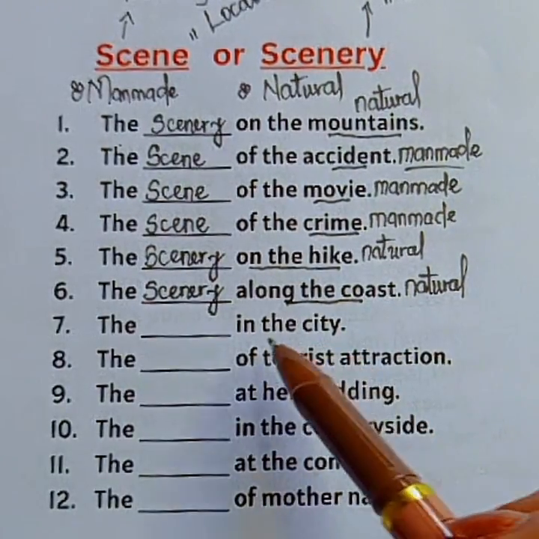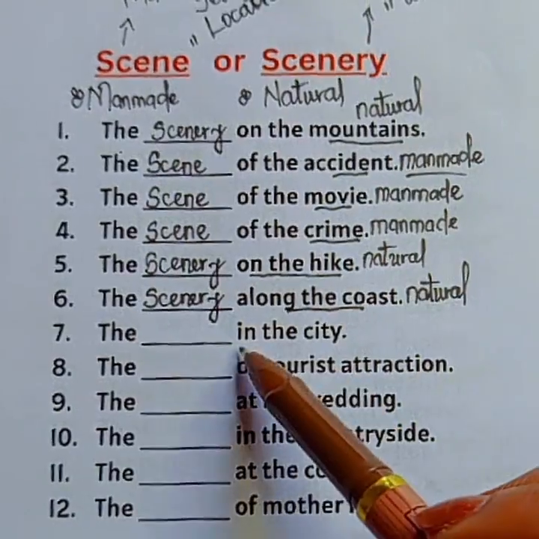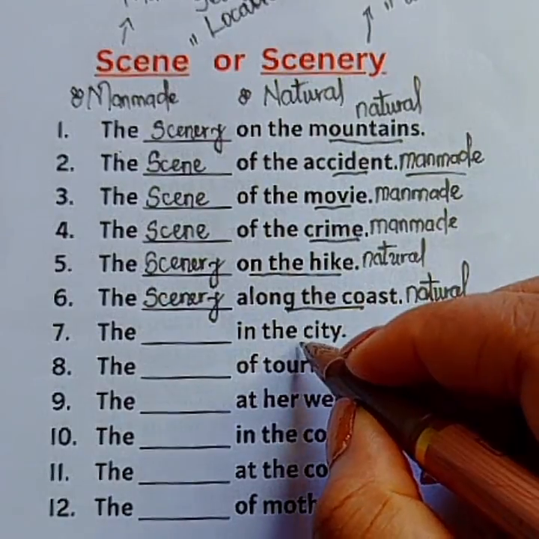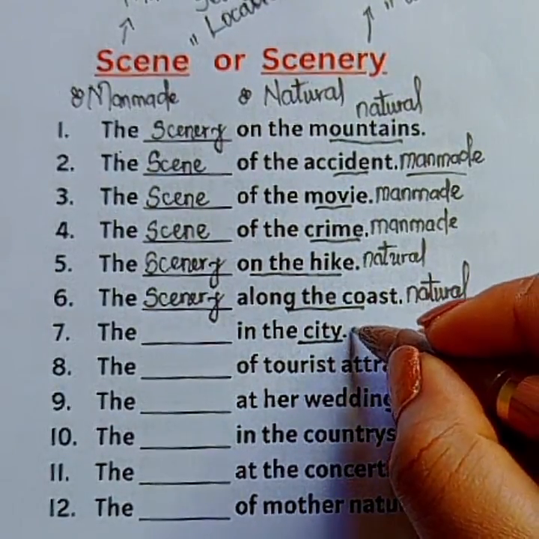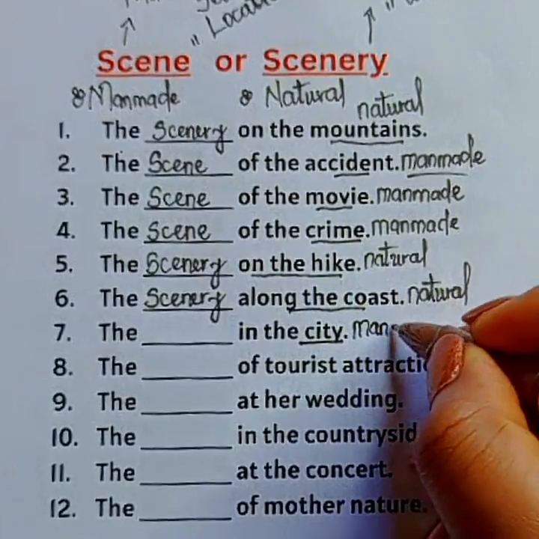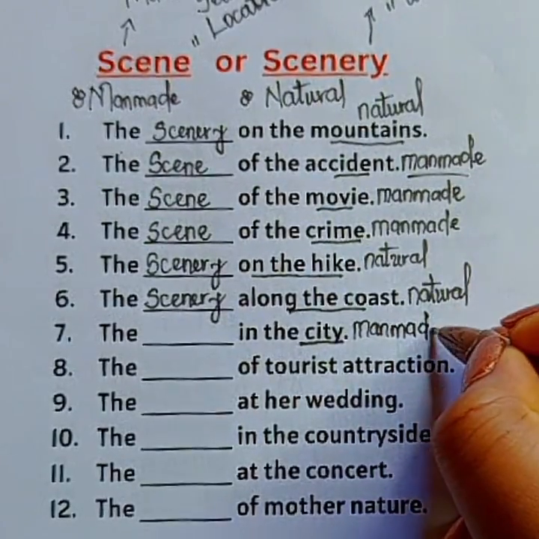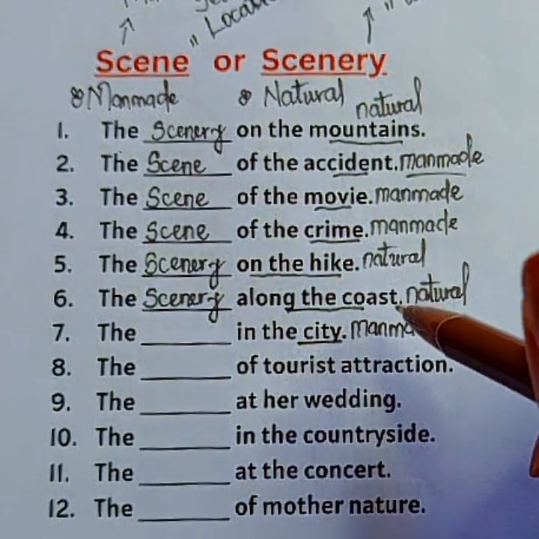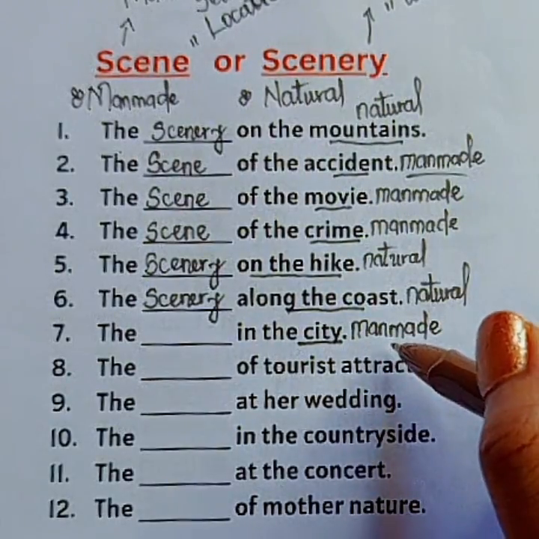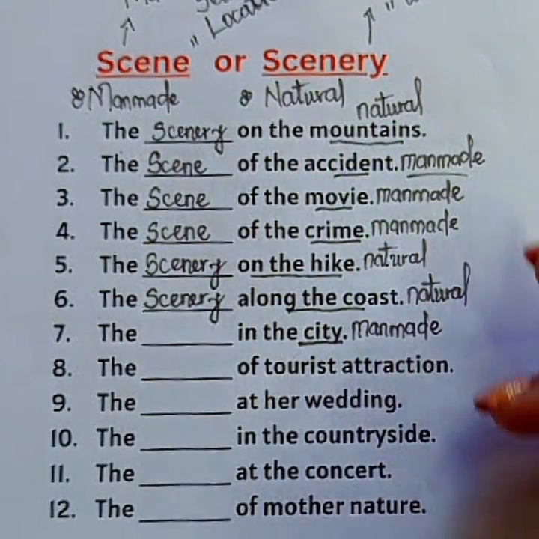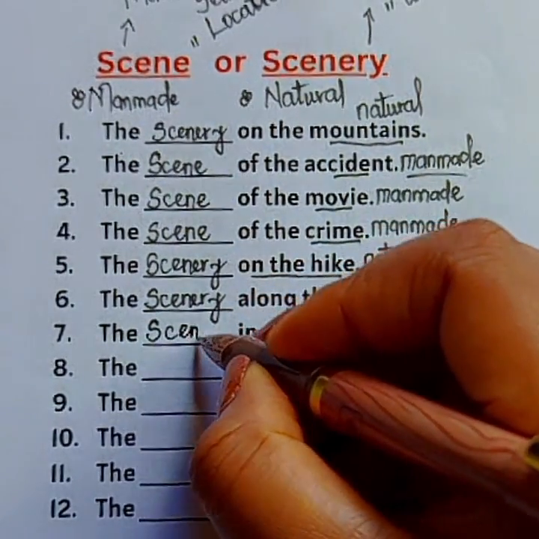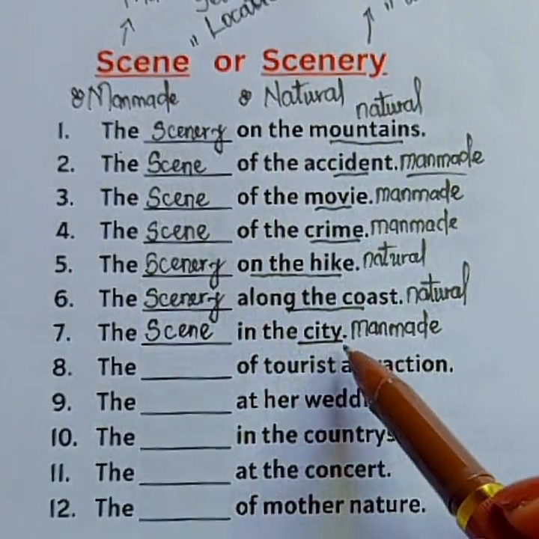Number 7, the blank in the city. Do we say the scene in the city or the scenery in the city? We have to look at in the city. The city is entirely man-made. The houses, the streets, the buildings, the city lights, right? Everything is man-made. So this is not natural. Therefore, it's correct to say the scene in the city.